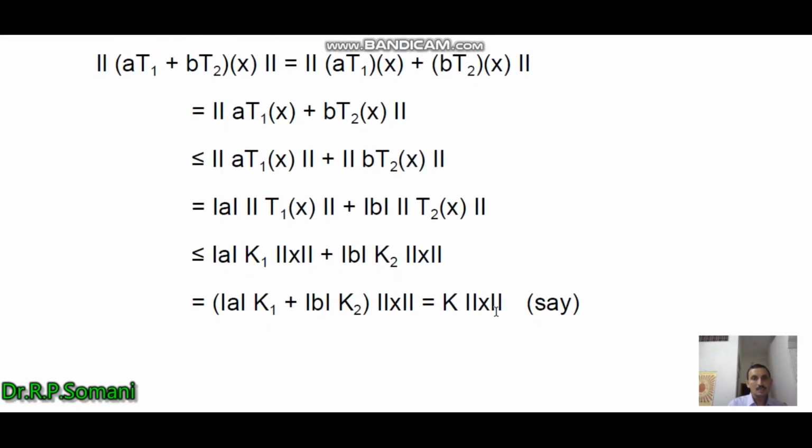So this is less than or equal to, using the values of T1x and T2x, modulus a K1 norm x plus modulus b K2 norm x.